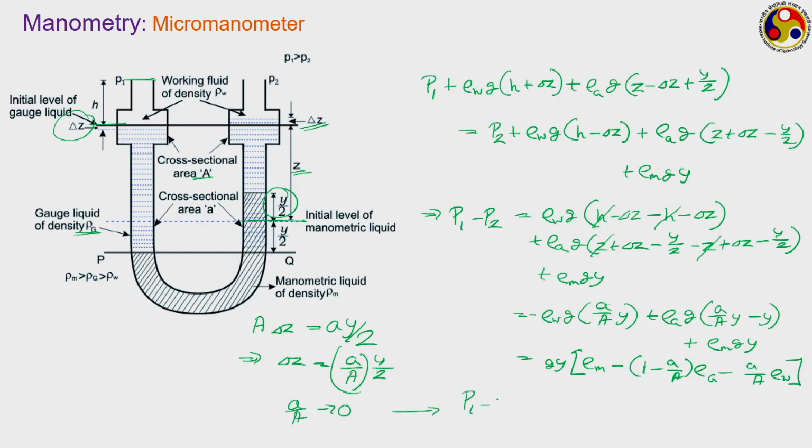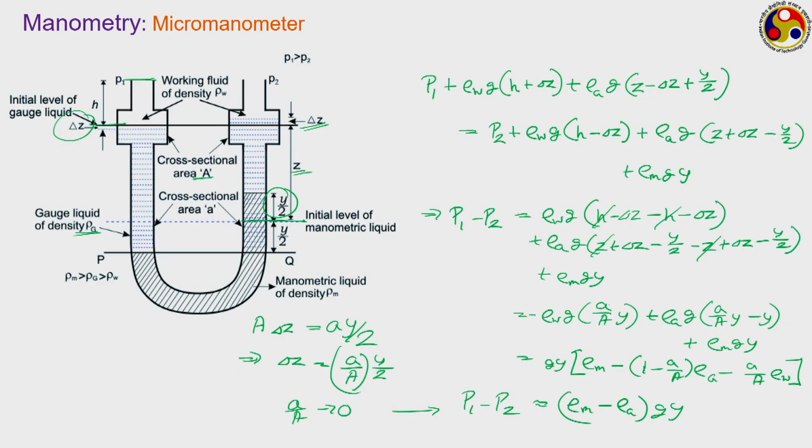And when this small a by capital A tends to 0, then we have P1 minus P2 is equal to rho m g y. Okay, sorry, this nearly equals to rho m minus rho g into g into y, when the cross section area of this capillary is extremely small compared to that of the bulb.